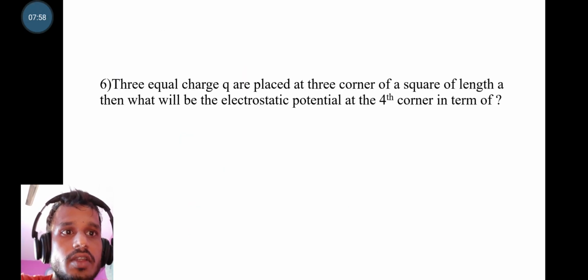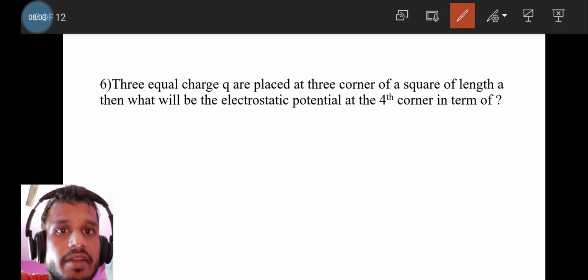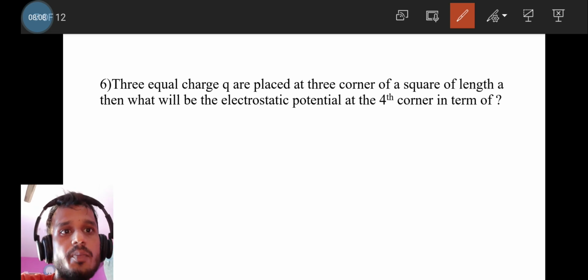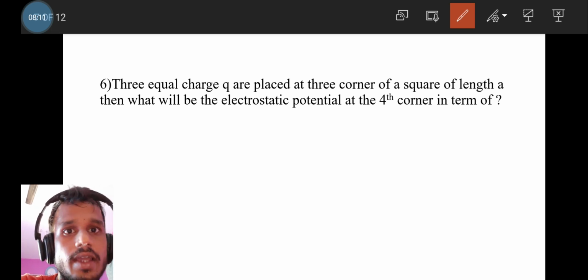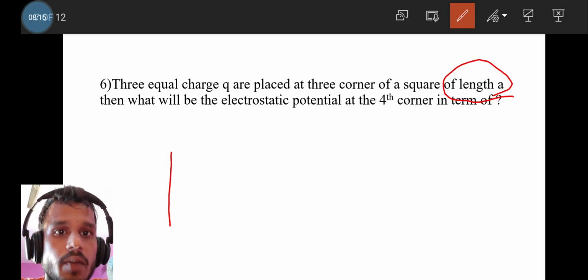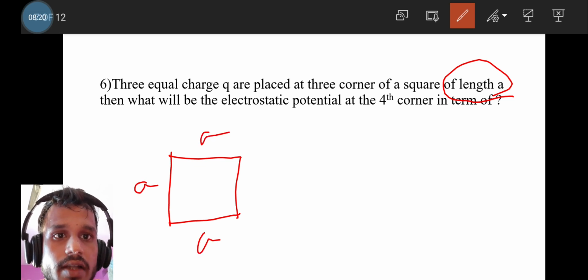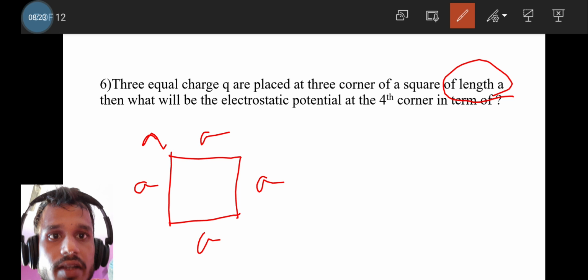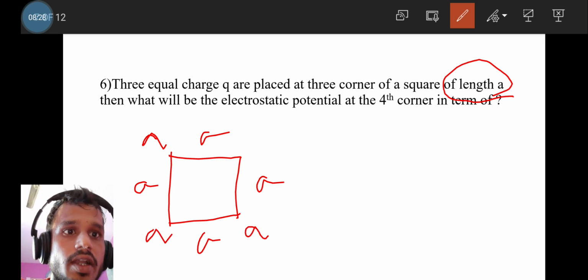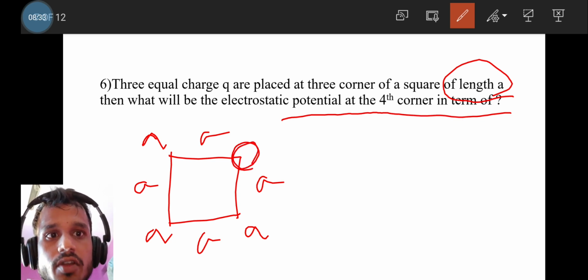The next question is from electrostatics. The question is very interesting. Three equal charges q are placed at 3 corners of a square of side a. Suppose you have a square of side a, and you have charge q at each of 3 corners. What will be the electrostatic potential at the 4th corner of the square?